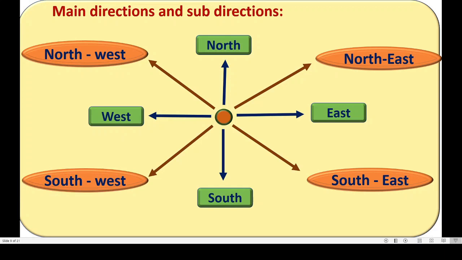Very good. Now dear students, here we have to begin the subdirection by using north or south, not to begin with east and west. Okay, this is wrong. So always use north first while telling about northeast and northwest, and we have to use south first while telling about southeast and southwest.